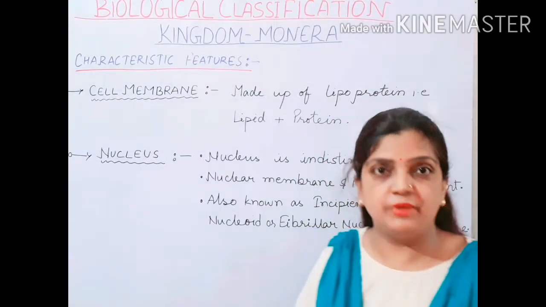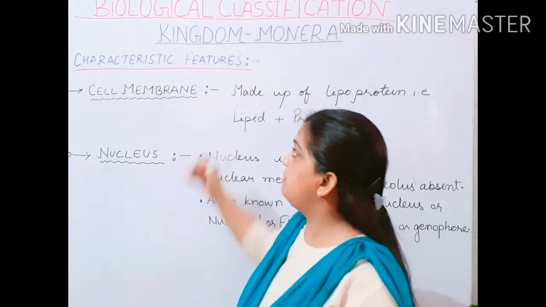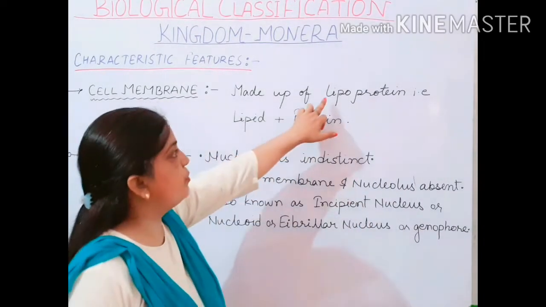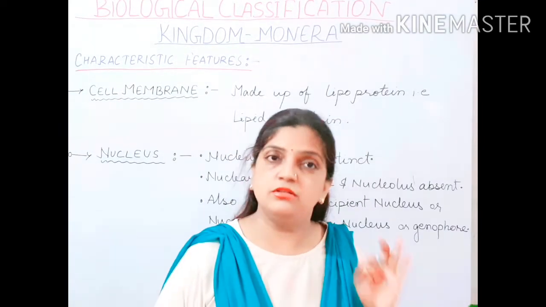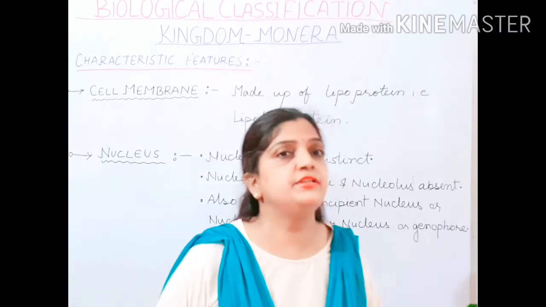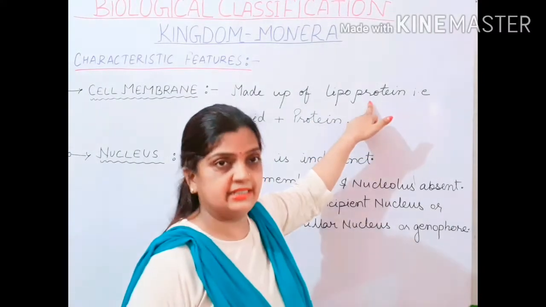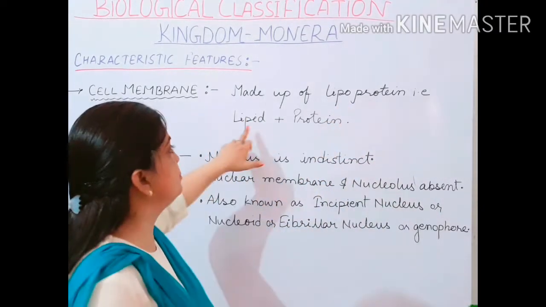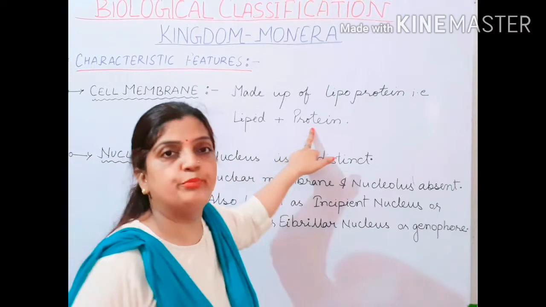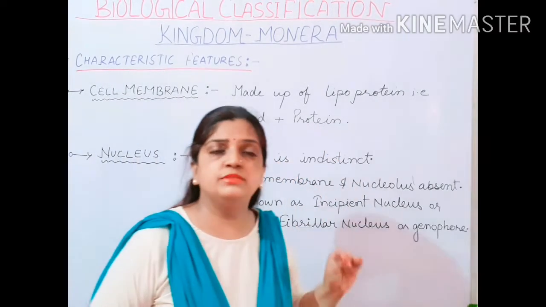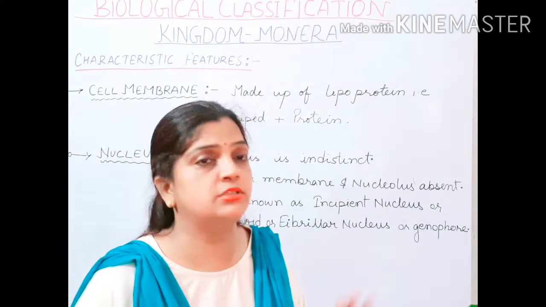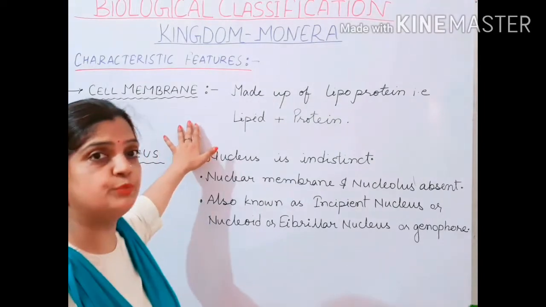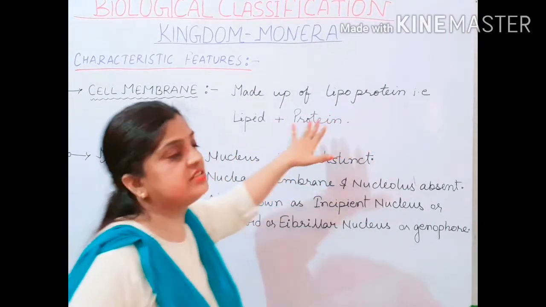Now children, let us see about the cell membrane. The cell membrane of Monerans is made up of lipoprotein. Like all the eukaryotic organisms, the prokaryotes also have a cell membrane, and it is also made up of lipoprotein. And children, this lipoprotein is a composition of lipid and protein. All these things are very common and simple, which you have studied in class 9th also. It is just a repetition.